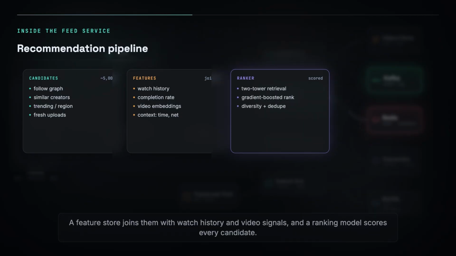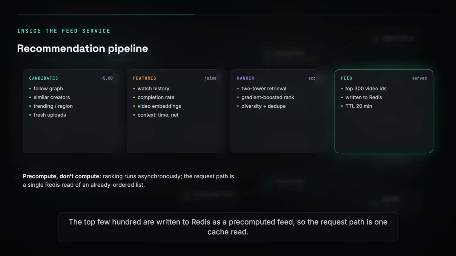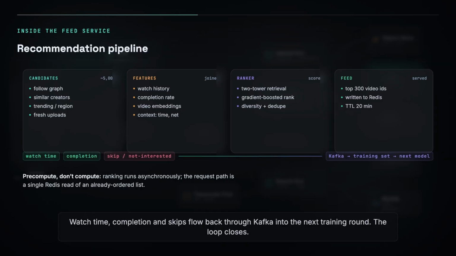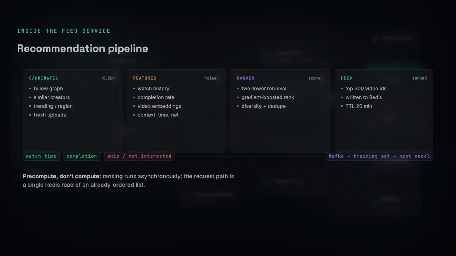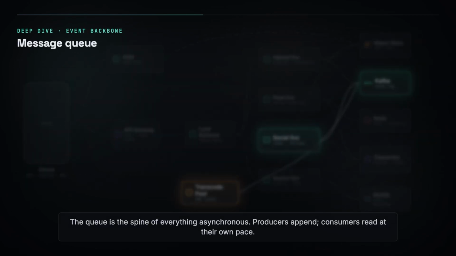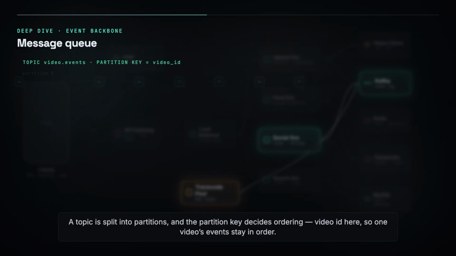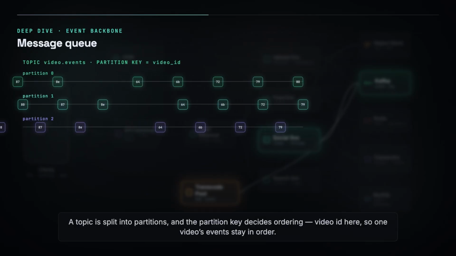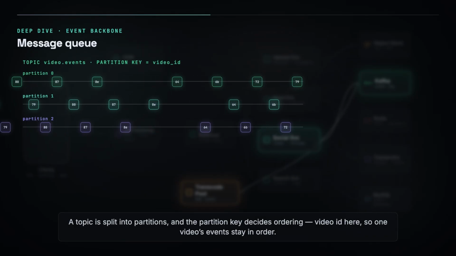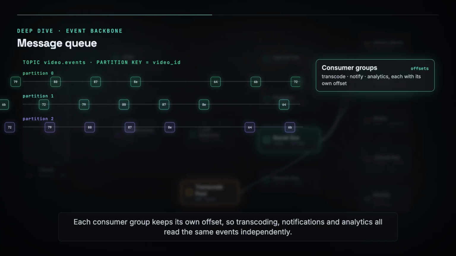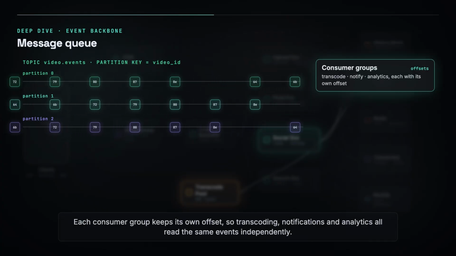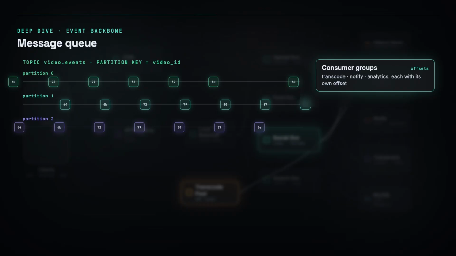Now the read path, the one that has to be fast. The client asks the feed service for a page of videos. It gets back metadata plus a manifest URL pointing at the CDN, not at our servers. The nearest edge POP already holds the segments. A cache hit answers in tens of milliseconds. A miss pulls once from origin, fills the edge, and every later viewer in that region hits cache. The player prefetches the next clip while you are still watching this one. That is why the feed feels instant.